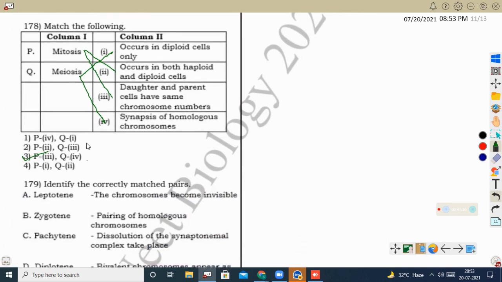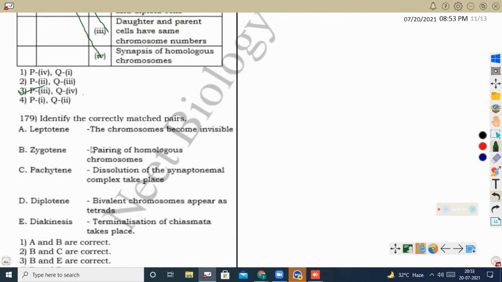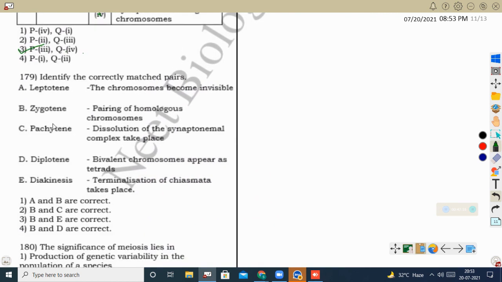Next question, identify the correctly matched pairs. To write the answer for this question, we should be thorough with the five different stages of prophase 1. Leptotene, the chromosomes become invisible. No, in the leptotene stage we can see the chromosomes slowly appearing. Next, zygotene.